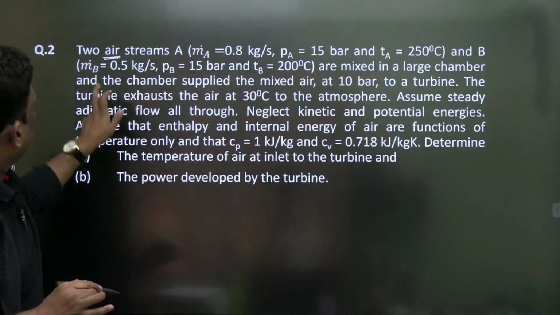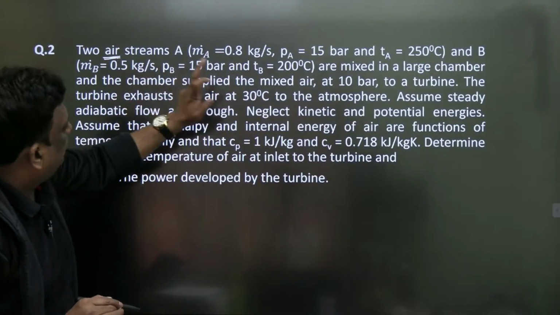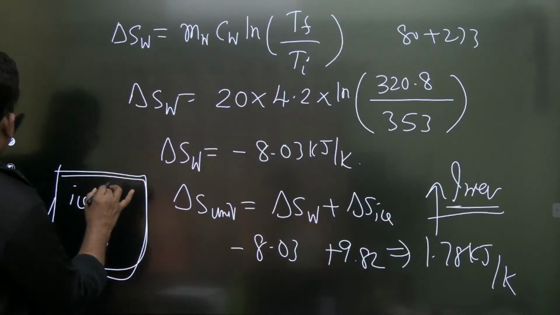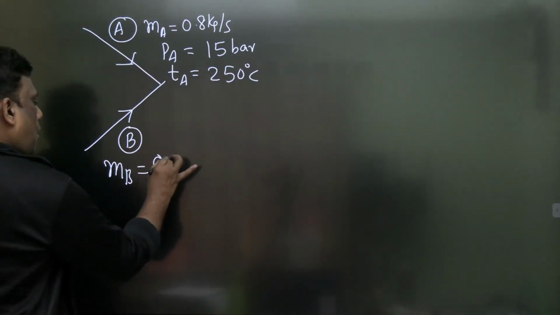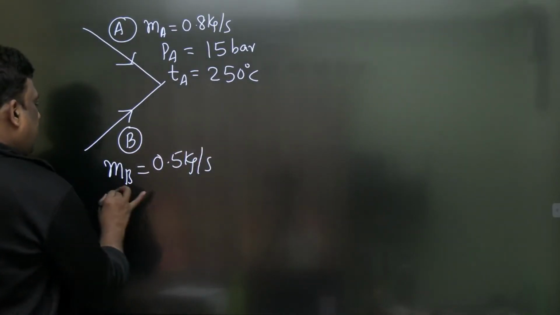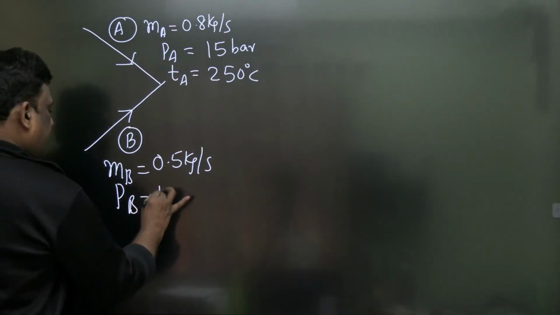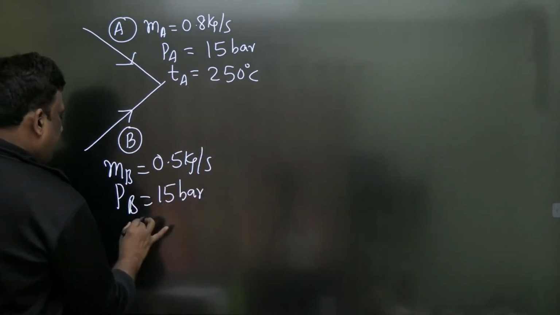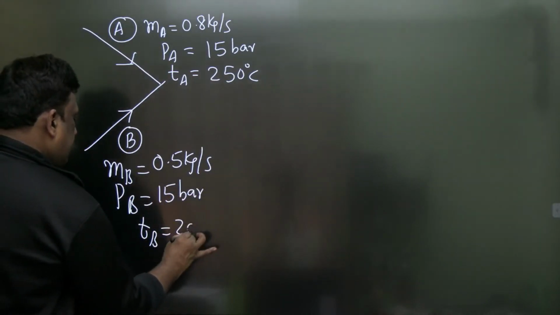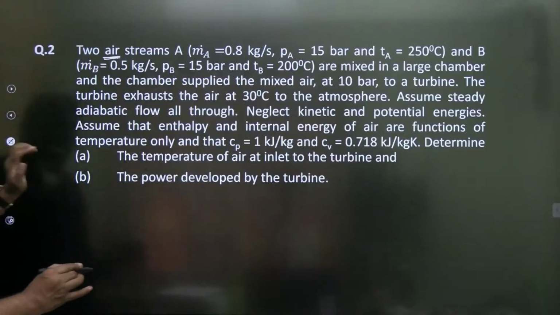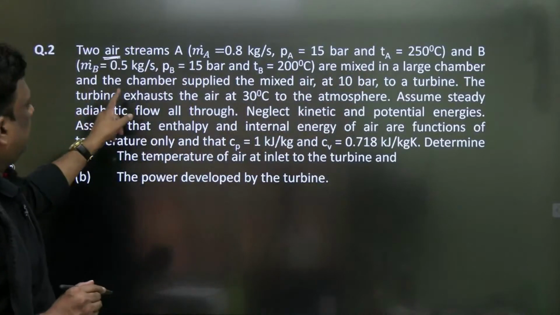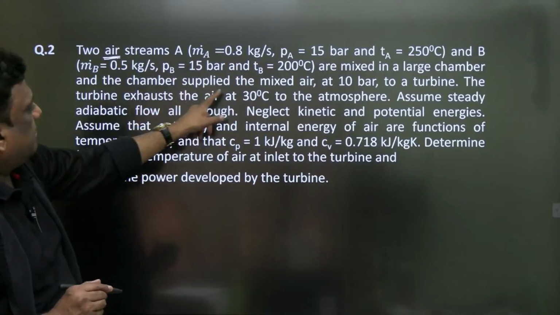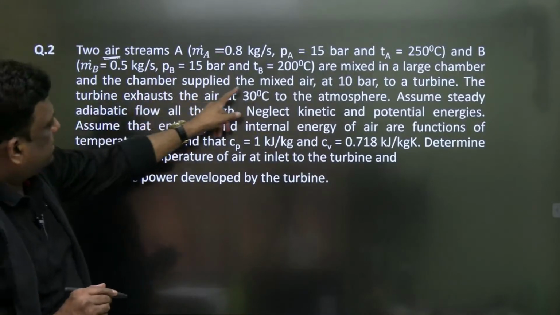And mass of B is 0.5 kg per second, the pressure of B is 15 bar and the temperature of B is 200 degrees centigrade. Wonderful, sirs. Aur kya bola hai? And mixed in a large chamber, and the chamber is supplied.